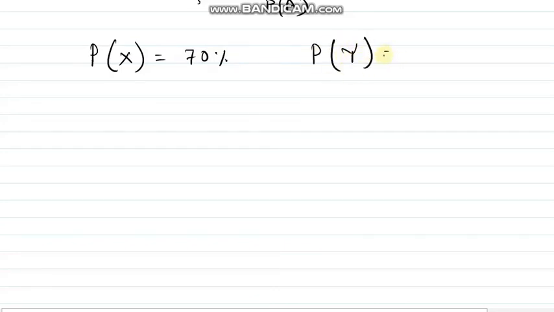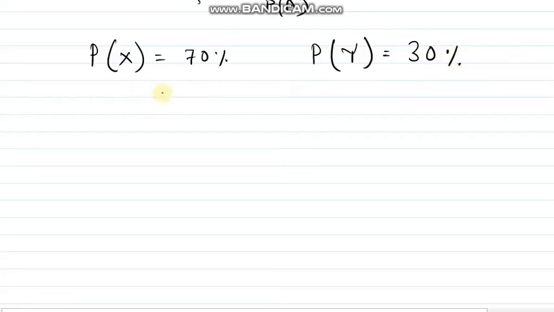Of the curd from X, 70% is defective, whereas Y manufactures 30% defective. So the manufacturing of curd which comes from X is 70%. Suppose probability of X you are taking as 70%, whereas probability of Y you are taking as 30%.